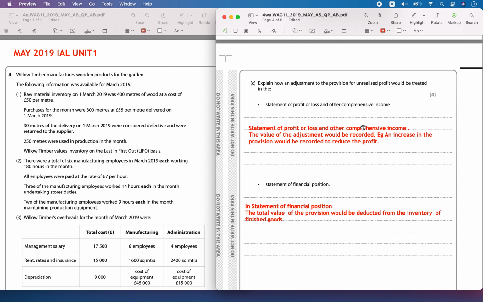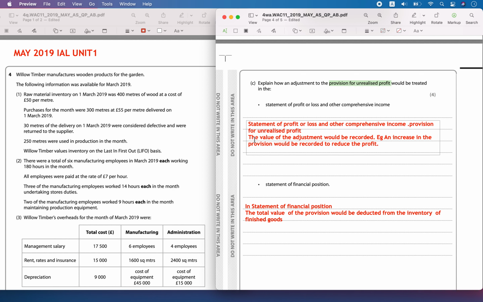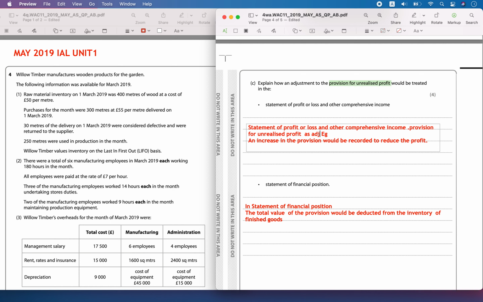In the statement of profit and loss and other comprehensive income, the provision for unrealized profit would be recorded as an adjustment. For example, an increase in provision would be recorded to reduce the profit. So it will be recorded as an adjustment.